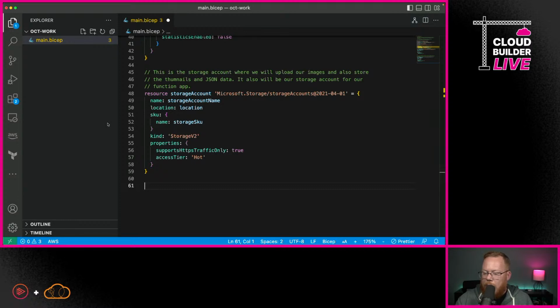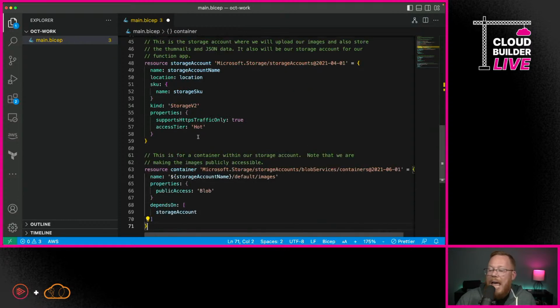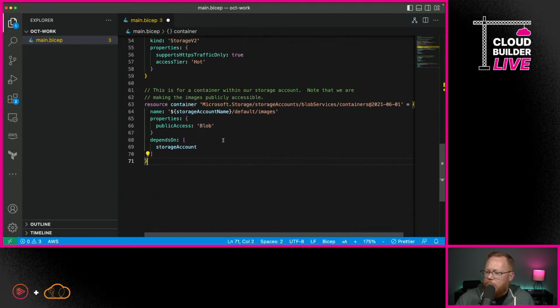And then after this, we're also going to create the container for our storage account. So here we're saying that this is going to be images. That's going to be the name. So we'll see that actually show up in the portal once we deploy this in just a minute. We're going to say that we have public access for the blob, and we're also doing something here that's unique to Bicep.